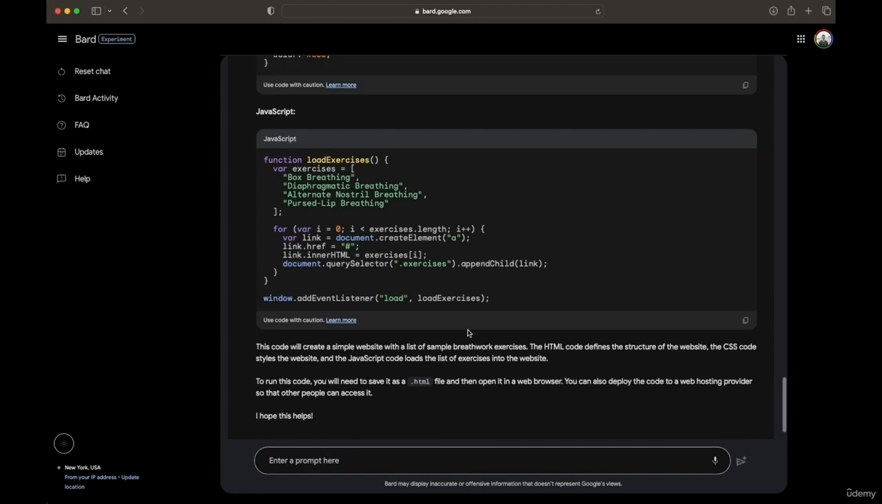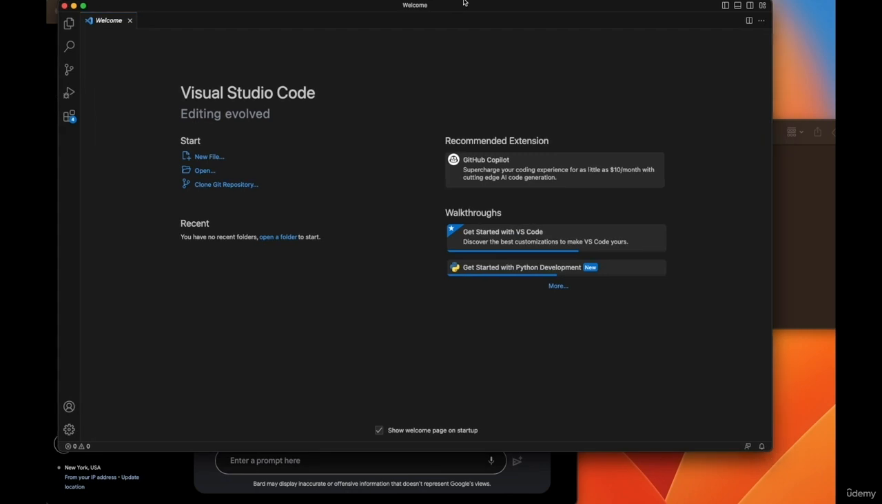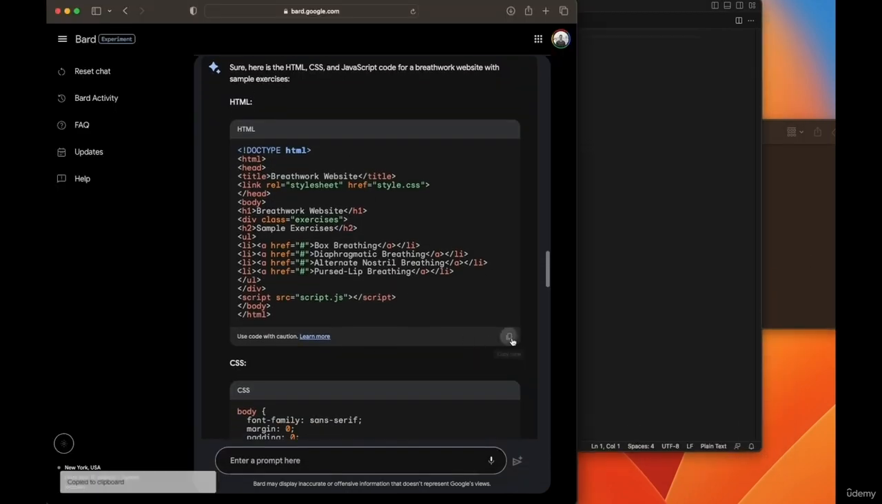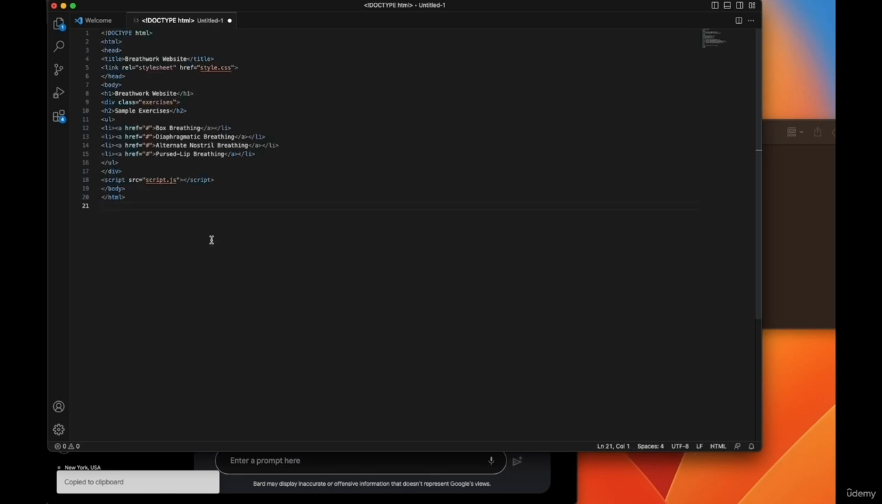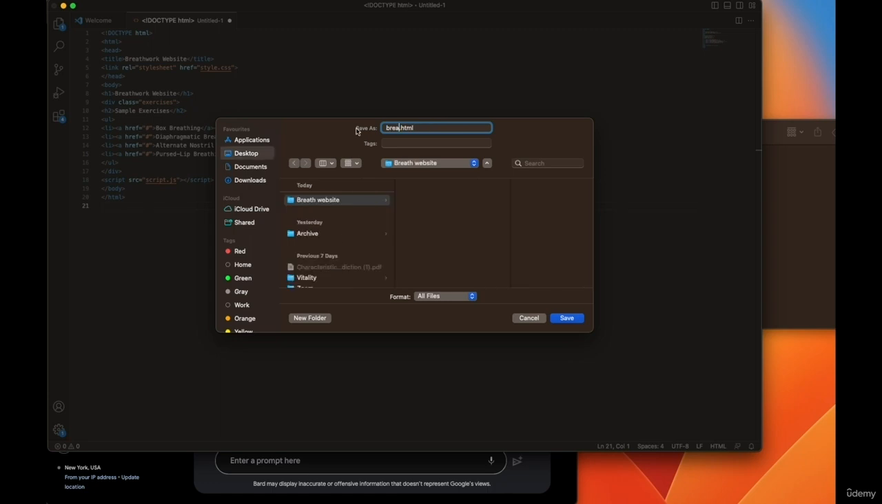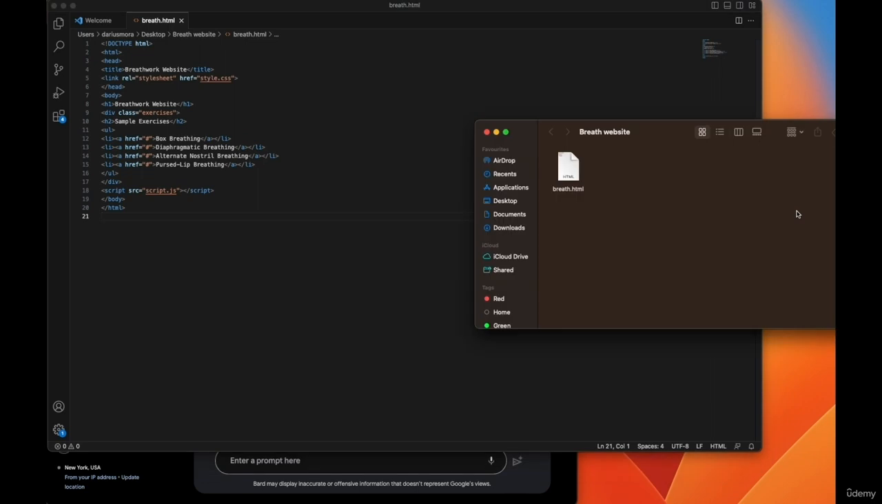Okay, so actually I've decided to use Visual Studio, and we're going to start. I'm going to copy the HTML and paste it here. And we do have the reference to the style actually. So it's got script.js and style.css. Perfect. So we can save this file. I'm going to call it breath.html and save it. And now we have this HTML file over here.